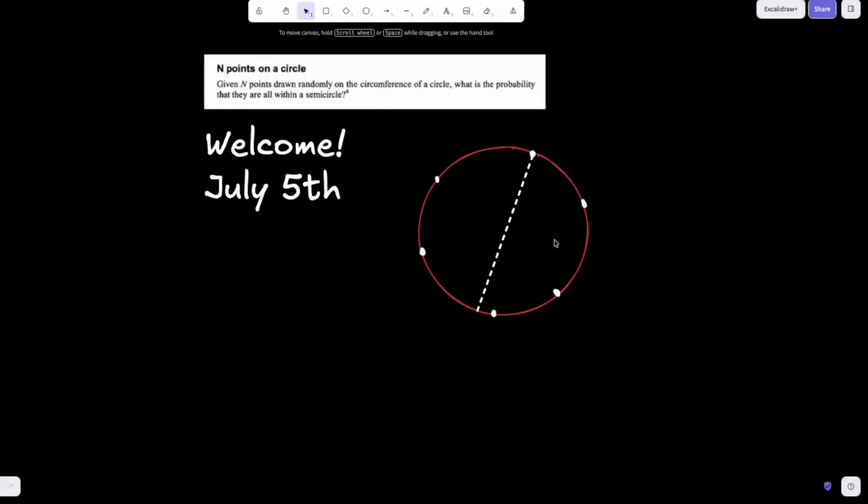Here I've drawn a circle and randomly placed a bunch of points on the circumference, and I've drawn a semicircle. We want to find the probability that all of these points can be found within the same semicircle. Okay? All right, let's get into it.